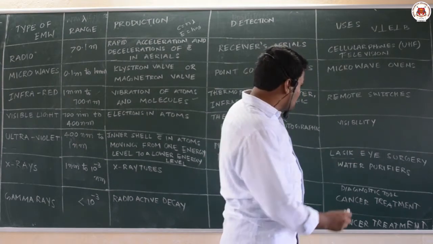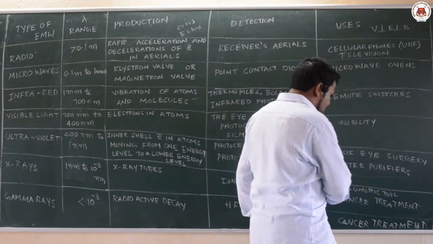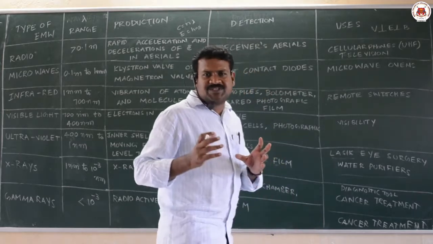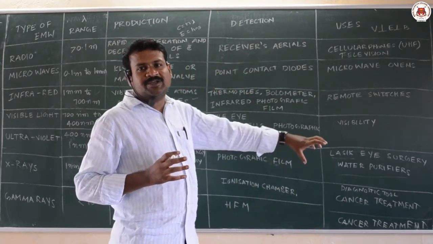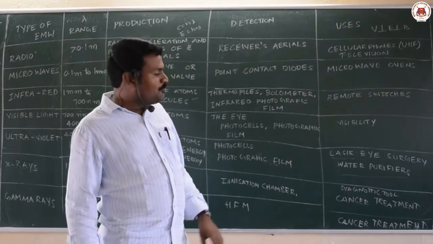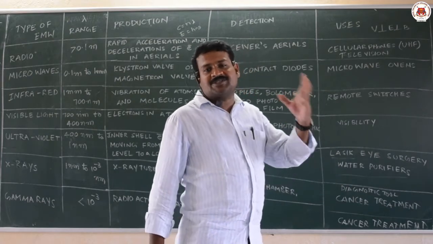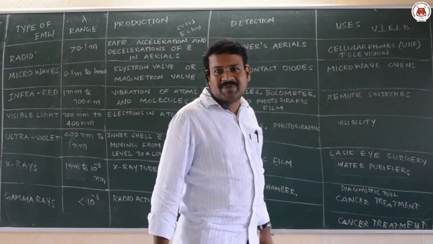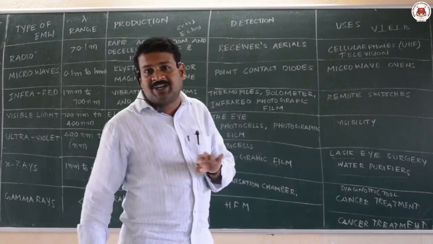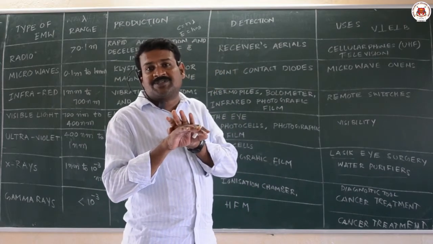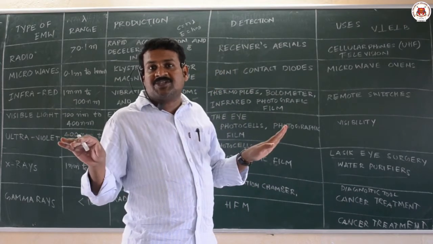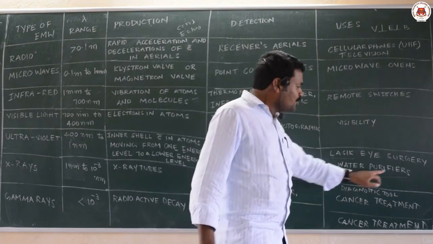And next is water purifiers. Nowadays you are seeing many water purifiers explaining that they are UV purified. What is the meaning of UV purified? By using ultraviolet rays, we are killing the germs, the microorganisms. We get 100% microorganism-free, germ-free water by using water purifiers.